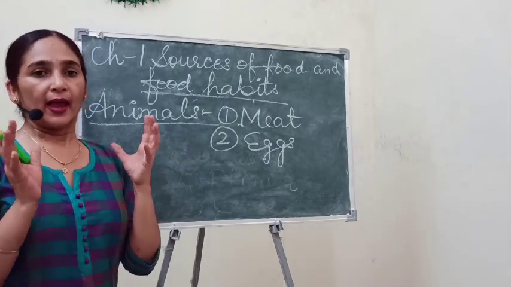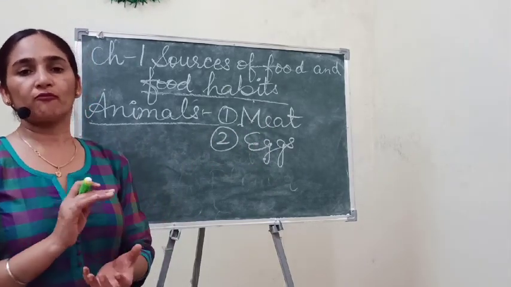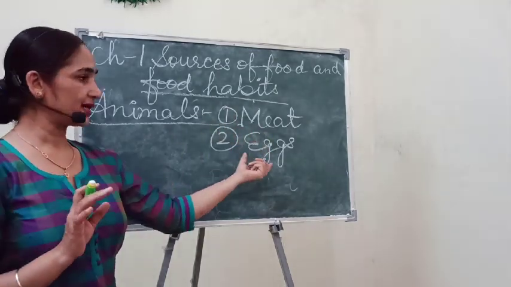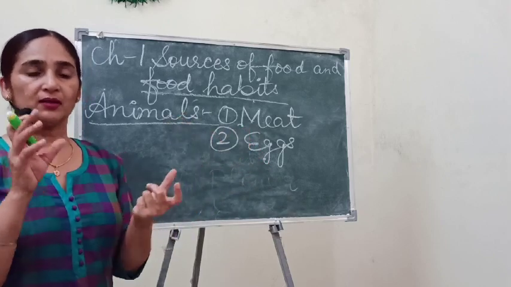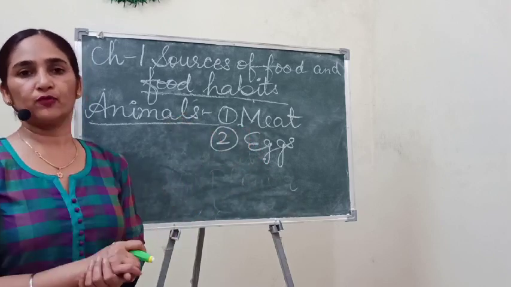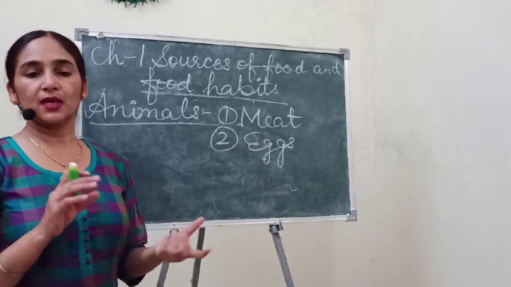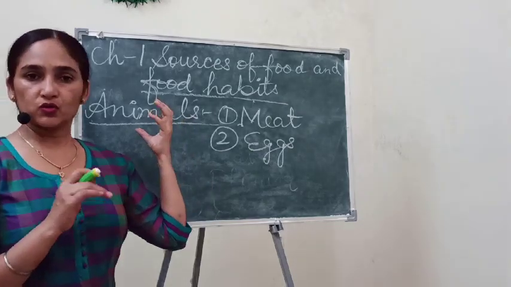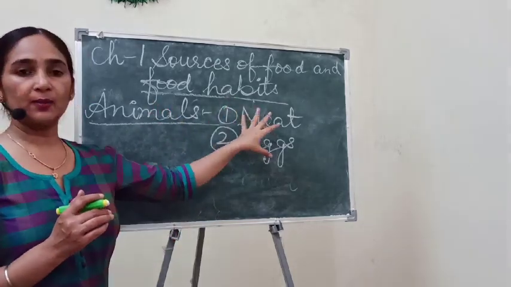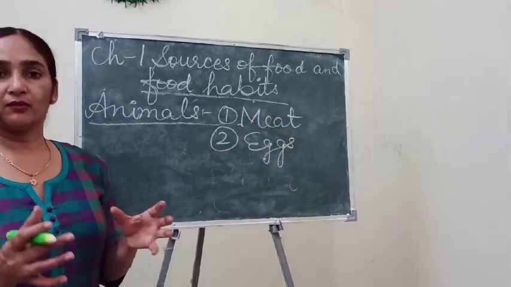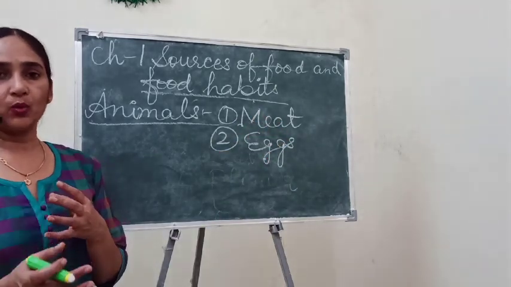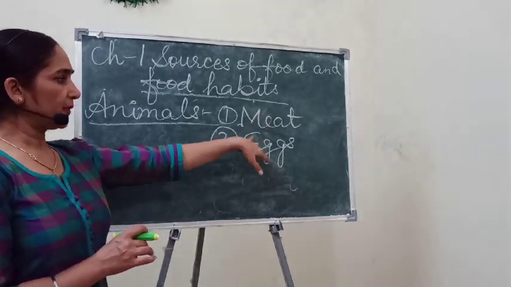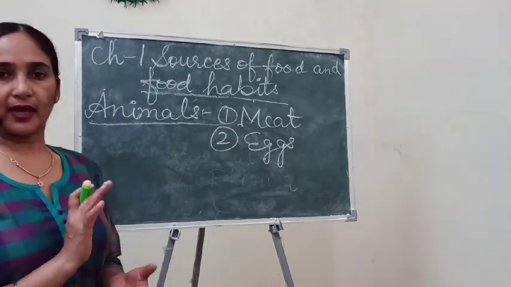So animal has rich source of protein. Okay, and animals are rich source of protein. That's why people generally used to take animal food, because it contains high amount of nutrients, or we can say so much of protein, and our body absorbs this animal protein fastly as compared to plant protein. Okay, so that's why people used to take these animal food.